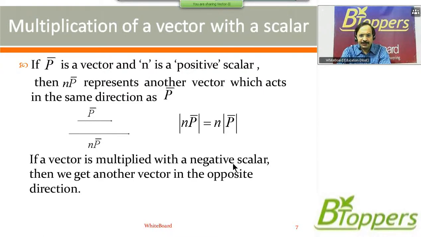If a vector is multiplied with a negative scalar, then we get another vector in the opposite direction. So if n is a positive scalar, then minus n will be a negative scalar. Then minus nP bar represents another vector which acts opposite to P bar. So modulus of vector minus nP bar is n times the modulus of P bar. This represents vector P bar here, which acts in this direction. This is the vector minus nP bar, which acts in the opposite direction.